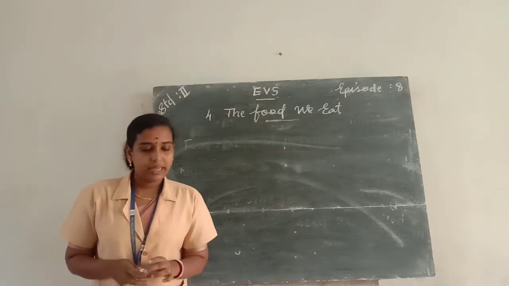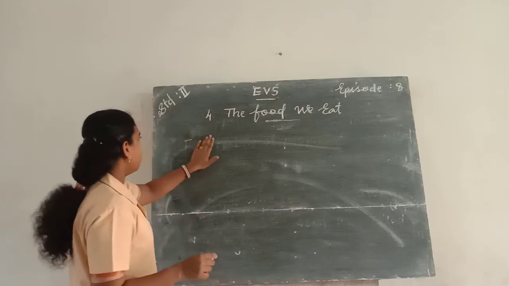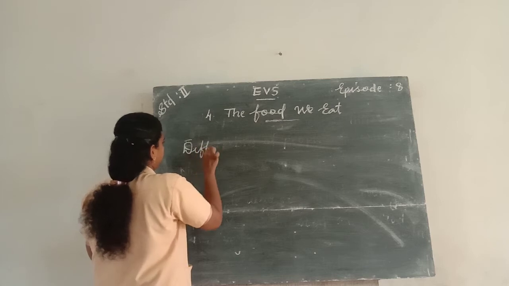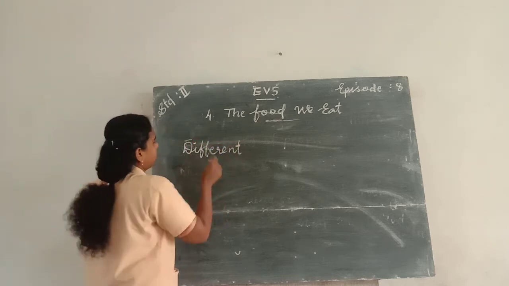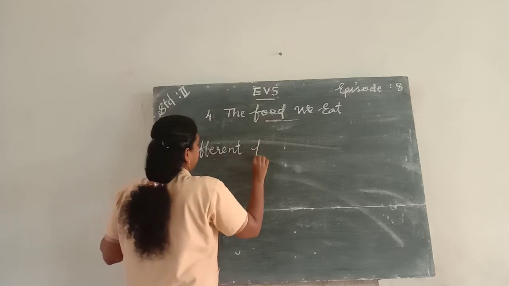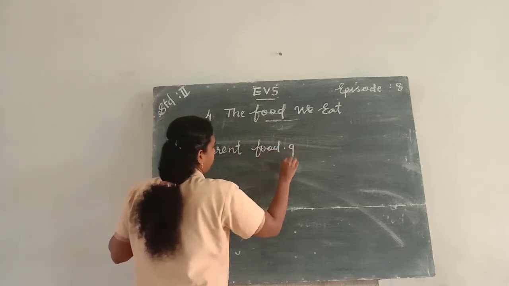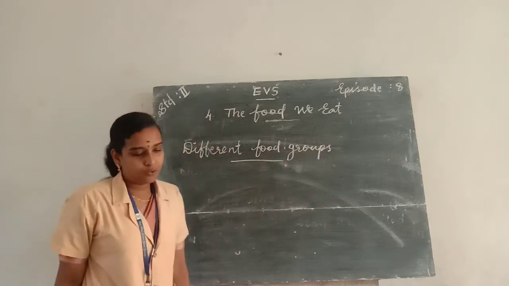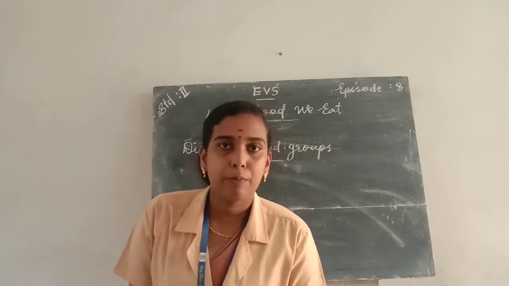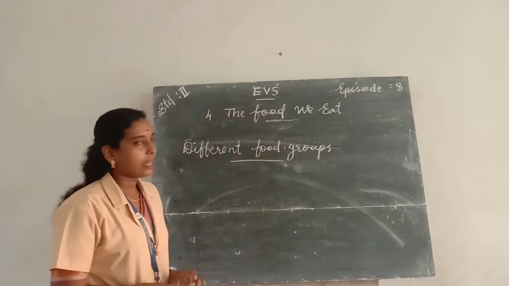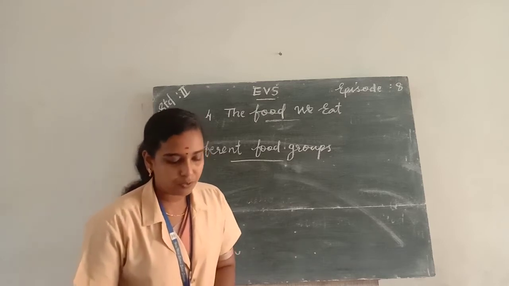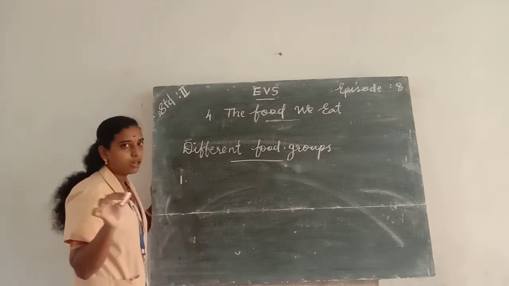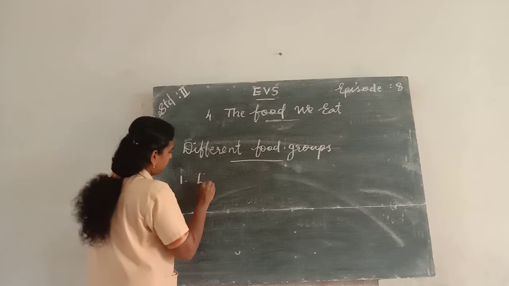The food items that we eat can be put into three different groups. So the next one is different food groups. The food items that we eat can be put into three categories. They are energy giving foods, body building foods and protective food. The first one is energy giving food.